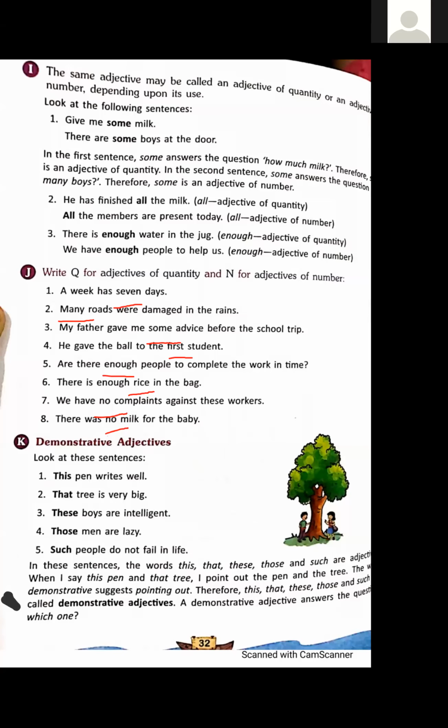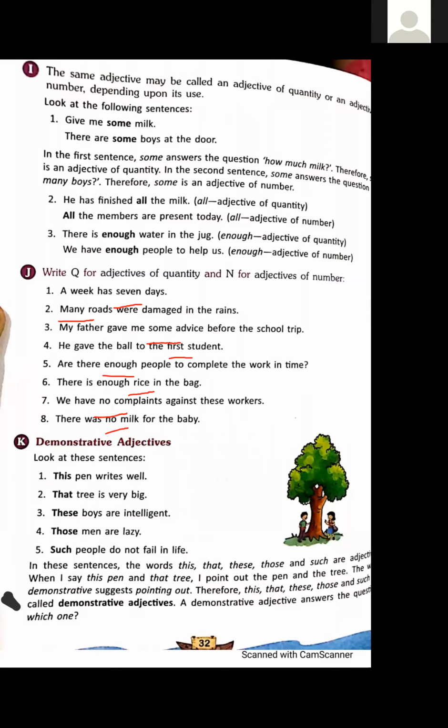In fifth sentence, are there enough people to complete the work in time? Here enough is an adjective of number because we can count the people. Next, there is enough rice in the bag. Rice is an uncountable noun. So this is adjective of quantity. Next, we have no complaints against these workers.